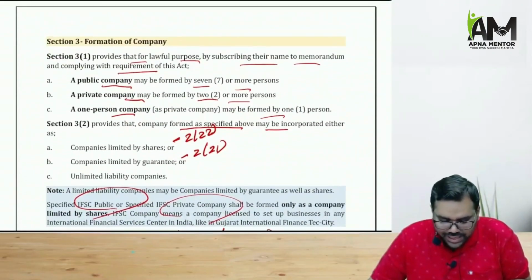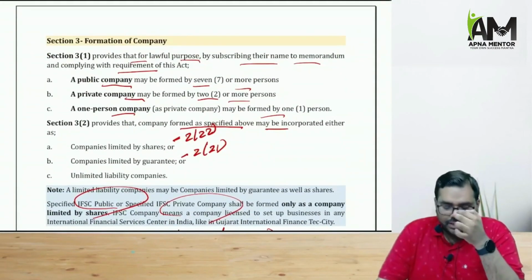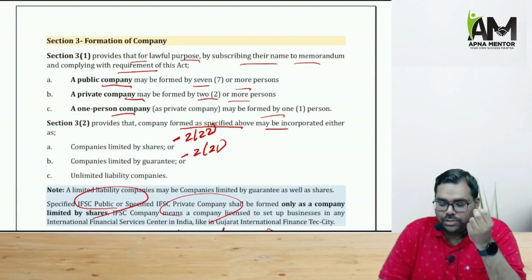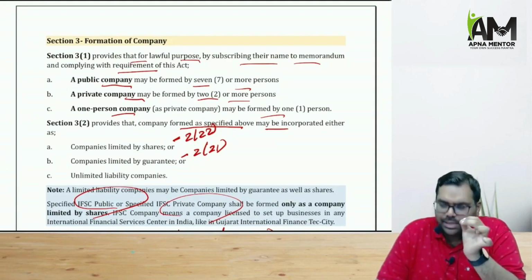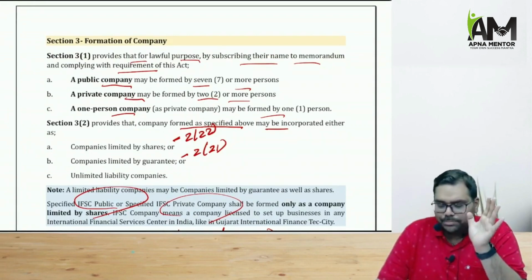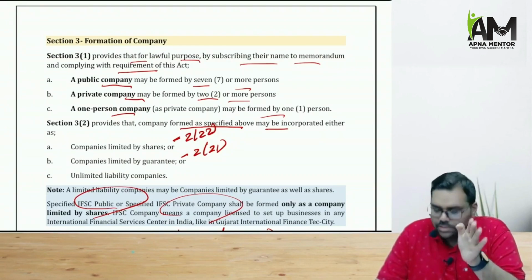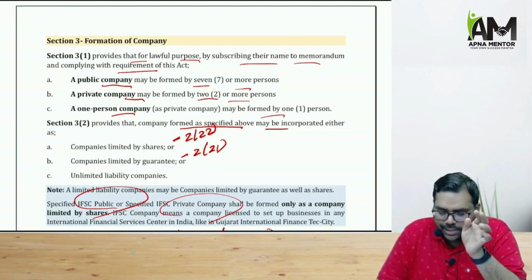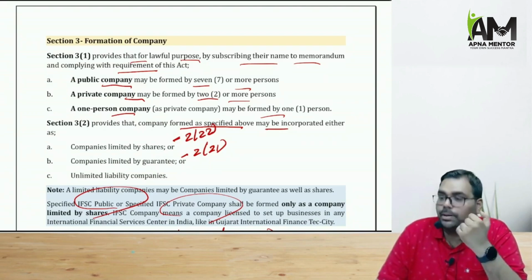Now we have section 3, formation of company. For the lawful purpose of the Act, a public company needs a minimum of 7 members, a private company needs a minimum of 2 members, and a one-person company needs a minimum of 1 member. To ensure this minimum number, there is the concept of subscribers to memorandum.